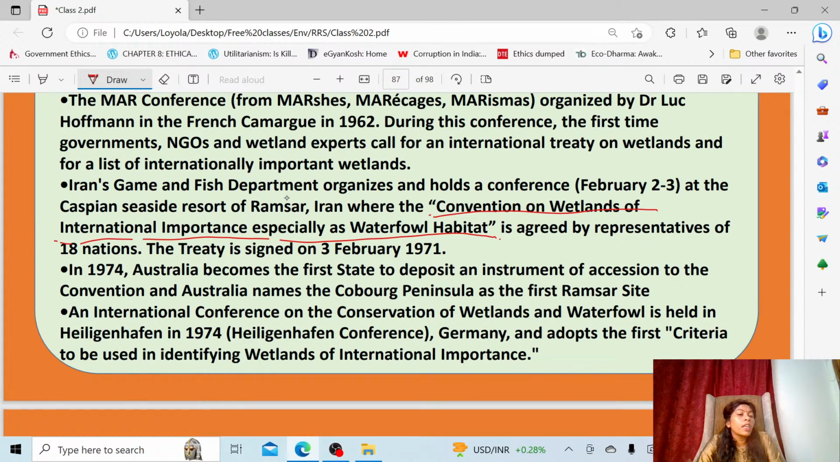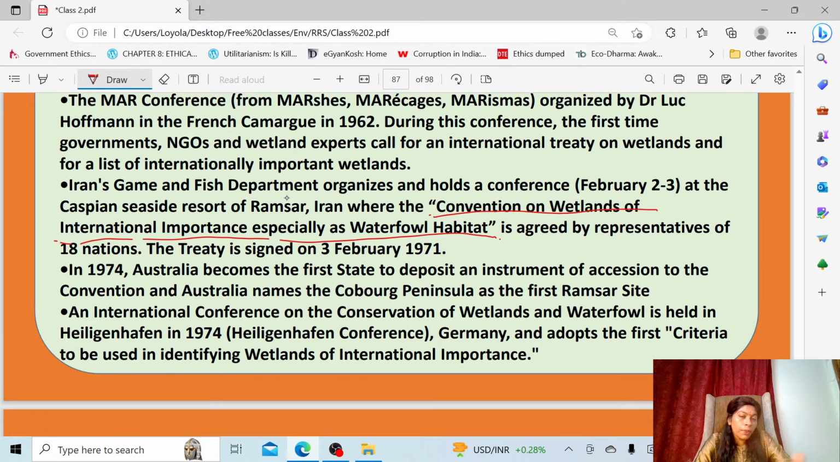Then around 1974, Australia started depositing the first instrument for accepting this convention, and a lot of governments followed it. In 1974 only, the Heiligenhafen conference, which took place in Germany, adopted the criteria. There are around 9 criteria now. If a country has to add its site inside the Ramsar list, then it has to follow the 9 criteria to add it into the list.